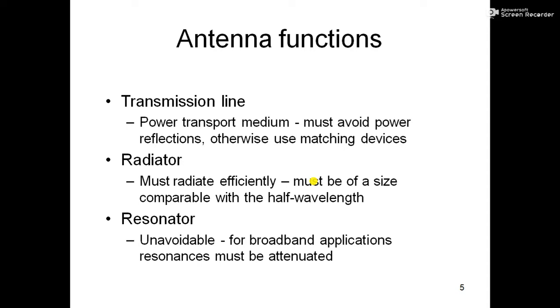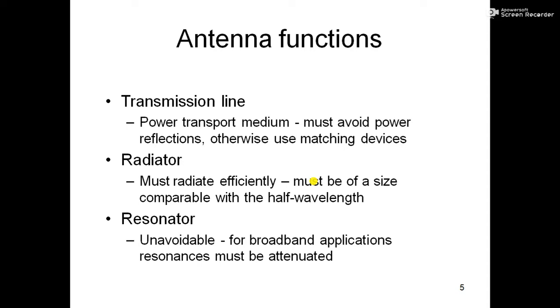Next comes the resonator. It is something unavoidable for broadband applications. Resonance must be attenuated. So there is something called a resonator. If you have studied the basics of a receiver in communication systems, you must have seen that just after the antenna we use an LC tank circuit. We know that the LC tank circuit is a resonator. A resonator provides a very high amplitude at one particular frequency. So when we have a receive antenna, then we must use a resonator.